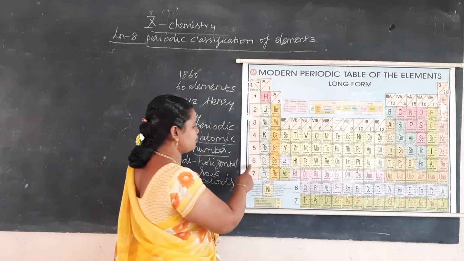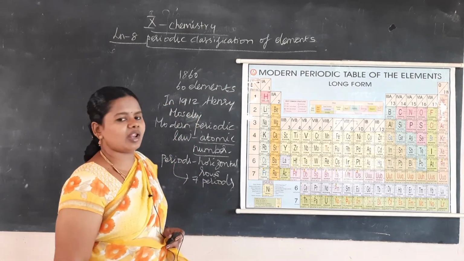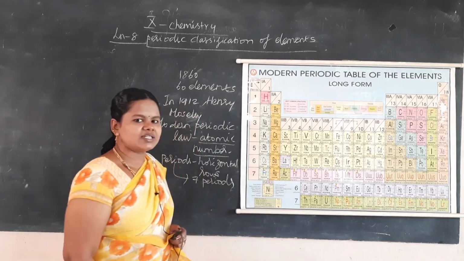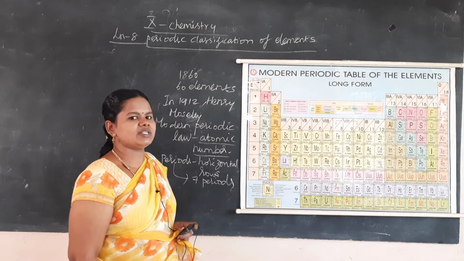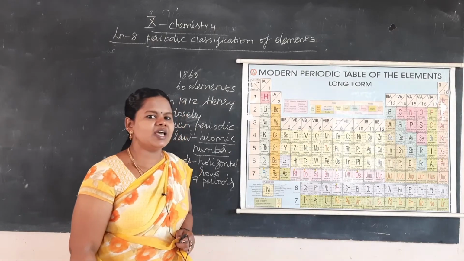Then the sixth period is the longest period, in which 32 elements are present, out of which 8 elements are normal, 10 elements are transition elements, and the remaining 14 elements are inner transition elements.